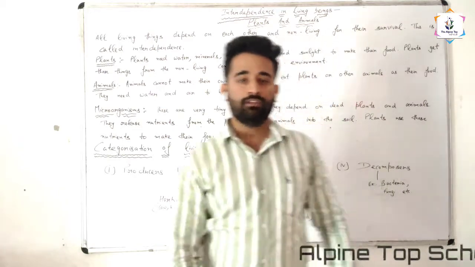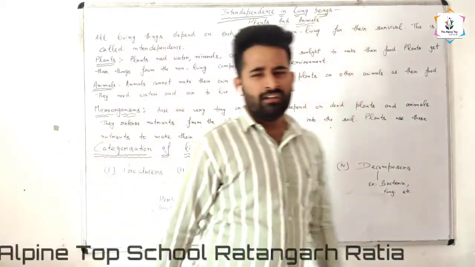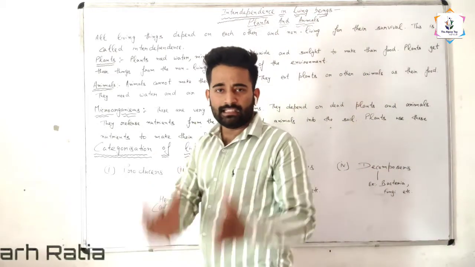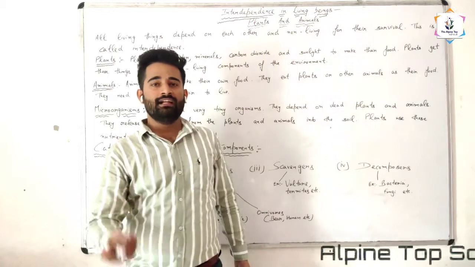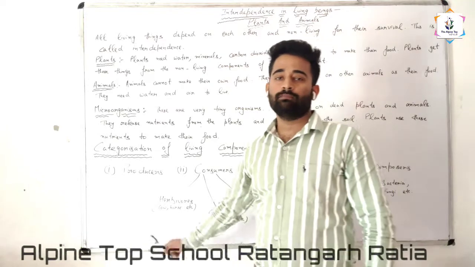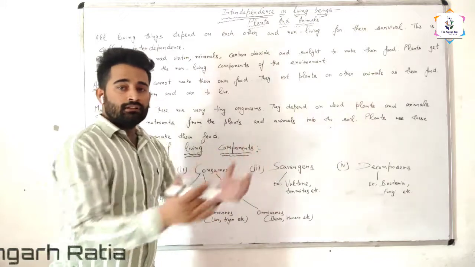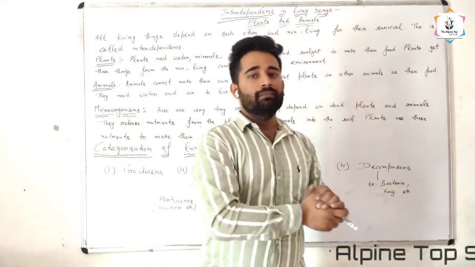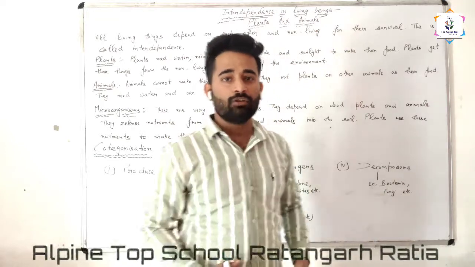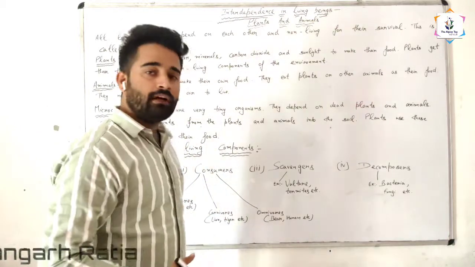Consumers are of three types: herbivores, carnivores and omnivores. You are very familiar with these types. What are herbivores? The animals that eat only plants, or only plant products, are called herbivores. For example, cow and horse are herbivores. Next is carnivores. The animals that eat other animals, or the flesh of other animals, are called carnivores. For example, lion and tiger are carnivores.